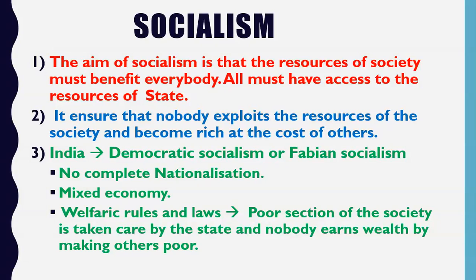Suppose there is a coal mine. This coal mine should not be owned by a single person who sells electricity and earns money. This coal mine should be owned by the government. Why? Because the government is the representative of all the people. So the coal mine should be owned either by all the people of the country or by the government. By selling the electricity, the government will earn money and then use that money for the welfare of all the people of the country.